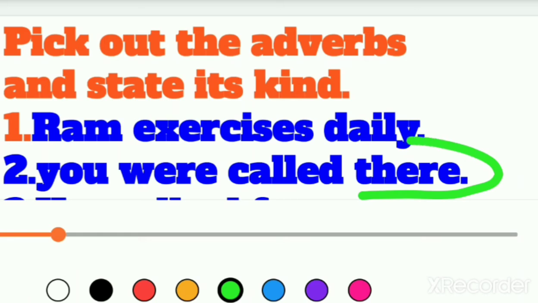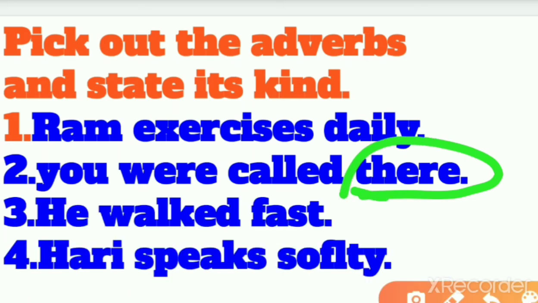So what is there here? There is an adverb here, right? Because it is coming with the question form, where have I been called. So you were called there. It is showing us the where form. So it is an adverb of place. It is showing the place, right? You have been called there. Where was I called, you were called there. So there is an adverb of place.